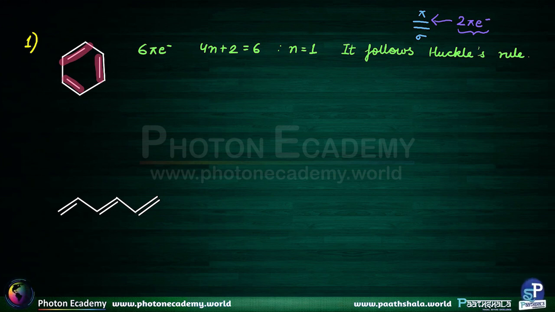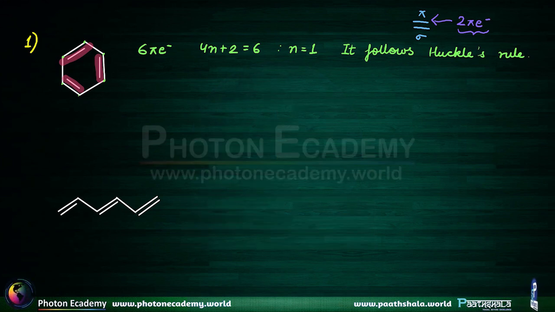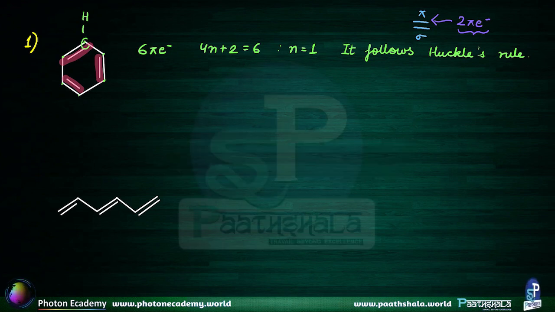Moving on to the next one, it should be planar. All the carbons are the same in benzene, so let us see their hybridization to make sure that they are planar. We have to have sp2 hybridization to make them planar. If I take one carbon here on top, it has one hydrogen attached to it to complete its valency.